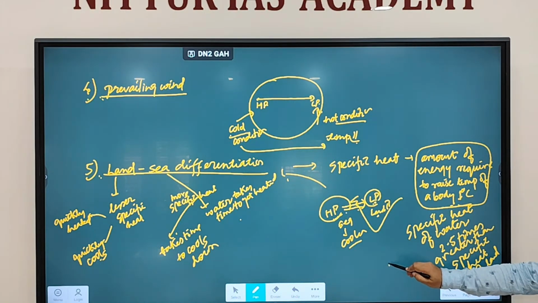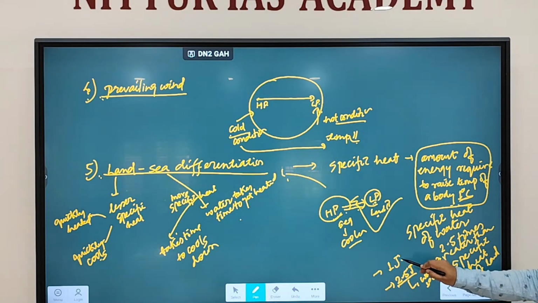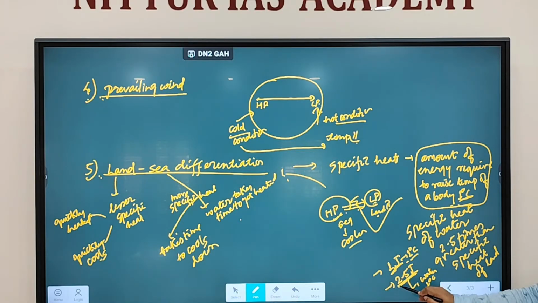So if you are providing 1 joule of energy to heat land, and it is raising the temperature by 1 degree Celsius, how much energy do you have to provide? 2.5 joules of energy to raise the temperature of water by 1 degree Celsius. So if a 1 degree Celsius increase is happening in land by 1 joule of energy, a similar 1 degree Celsius rise in water will happen only if you provide more energy. That's why the specific heat of water is almost 2.5 times greater than the specific heat of land. This causes what we call land-sea differentiation. Fine.